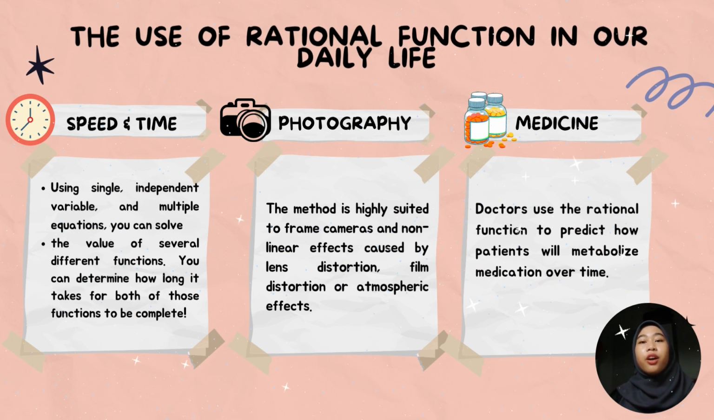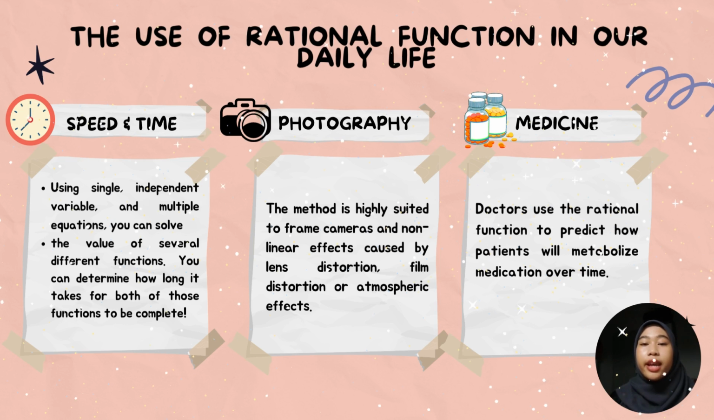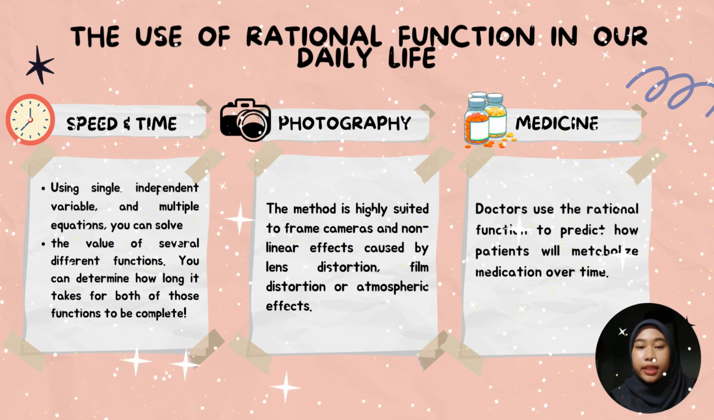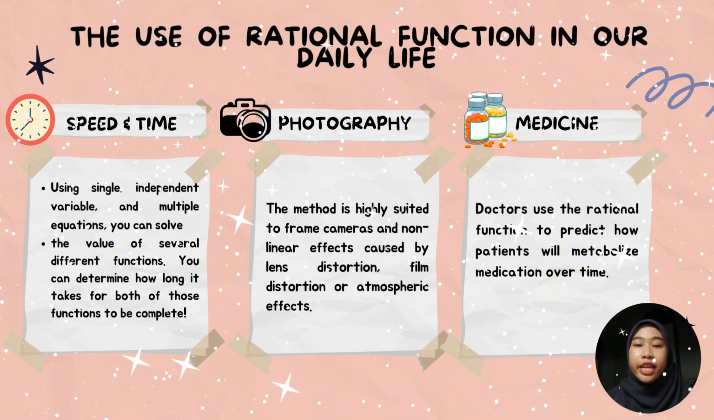What are the applications of rational functions in our daily life? There are three applications of rational functions in our daily life. First, speed and time. Using a single independent variable and an equation, you can solve for the value of several different functions. You can also determine how long it takes for both of those functions to be complete. Second, photography. The method is highly suited to frame cameras and non-linear effects caused by lens distortion, film distortion, and atmospheric effects. Third, medicine. Doctors use rational functions to predict how patients will metabolize medication over time.